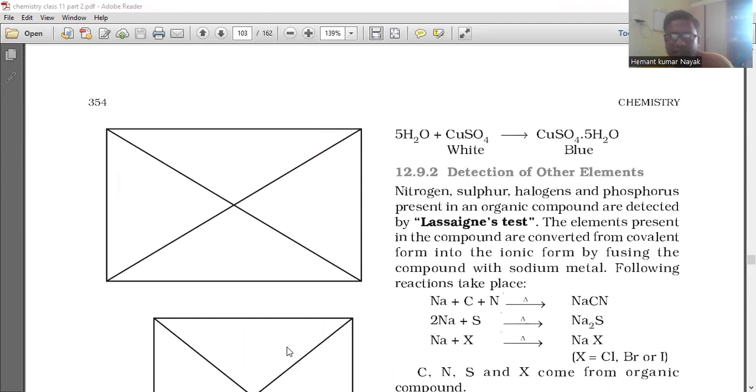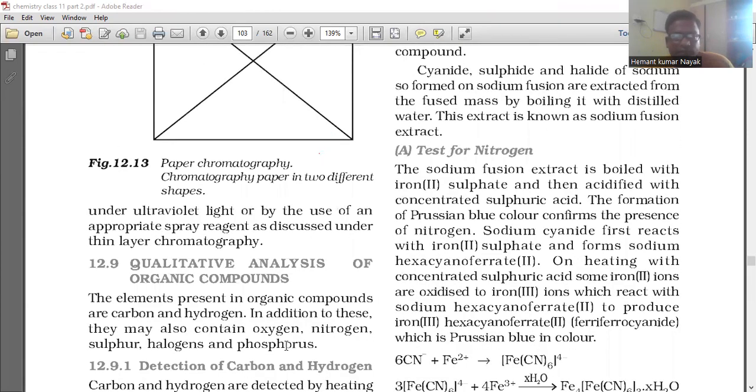And next is detection of other elements. Qualitative analysis of organic compound. The elements present in the organic compound are carbon and hydrogen. In addition to this, they may also contain oxygen, nitrogen, sulfur, halogen, and phosphorus.